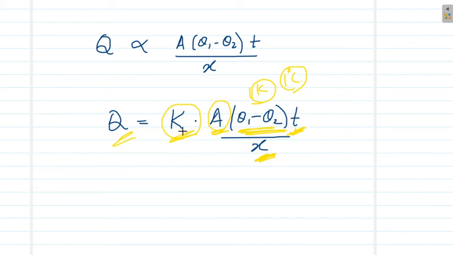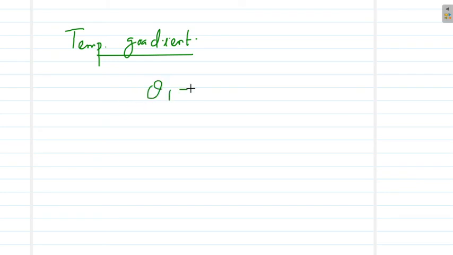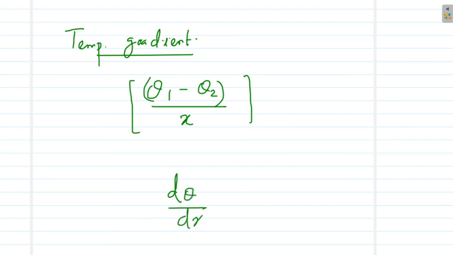Now related to this concept, we can also study the concept of temperature gradient. So just like any other gradient that we define, temperature gradient is the fall of temperature with respect to distance. So I can define θ1 minus θ2 divided by x. So this is the fall of temperature with respect to distance, right? So this is the temperature gradient. Or more accurately, we can define it as d theta by dx as the temperature gradient. So these two quantities are one and the same.